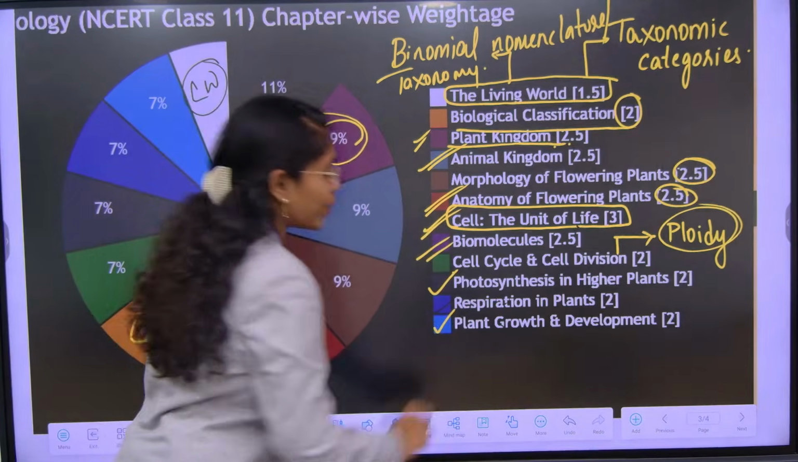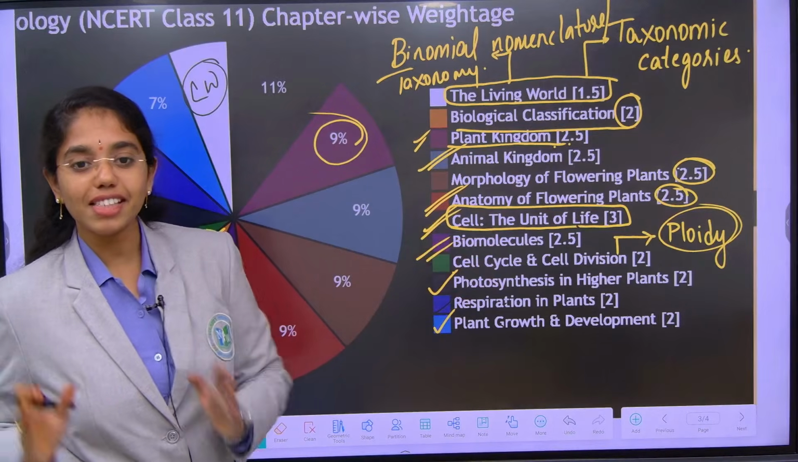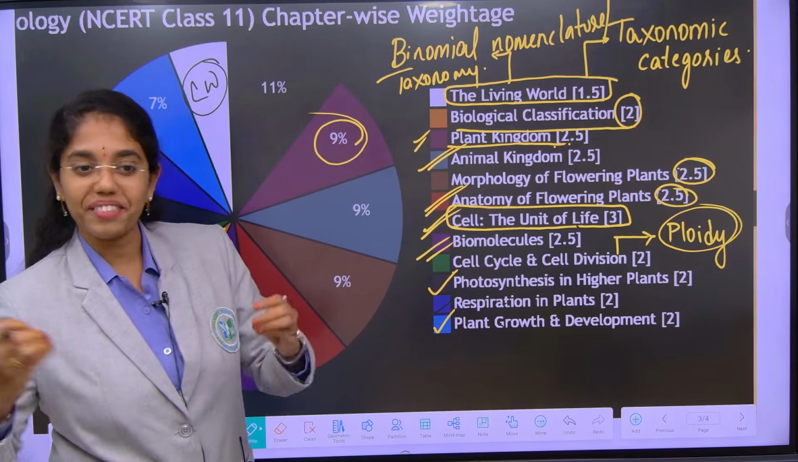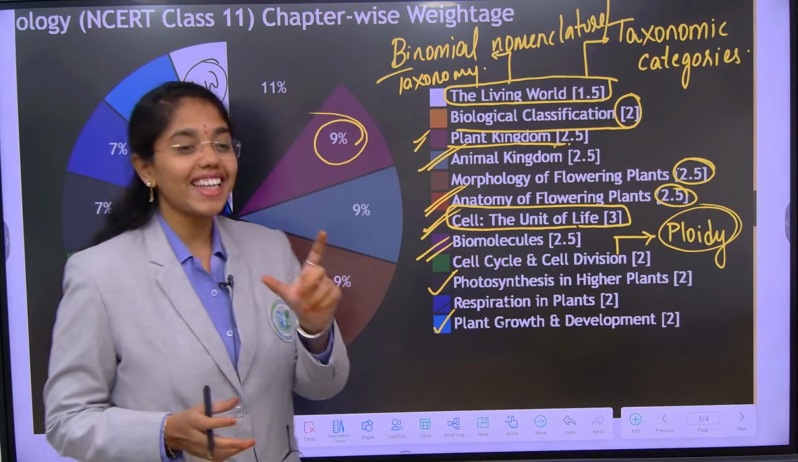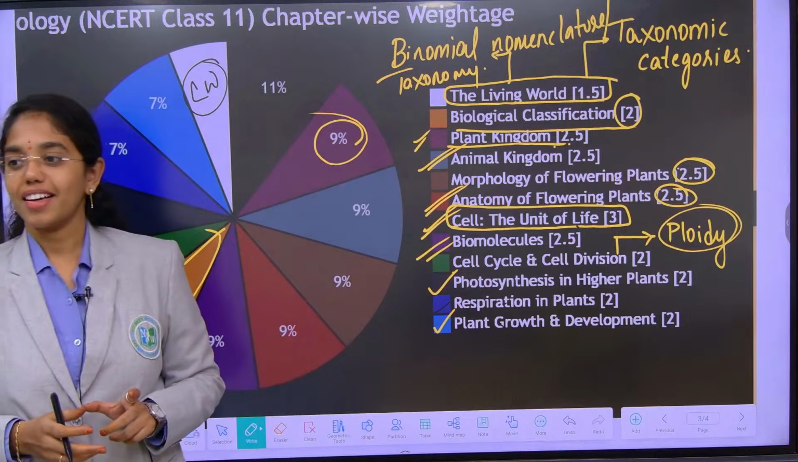Next is plant growth and development. Like how from biomolecules, in the second half, we said enzymes are pretty important and every year you will see a question, there is a concept from plant growth and development also.